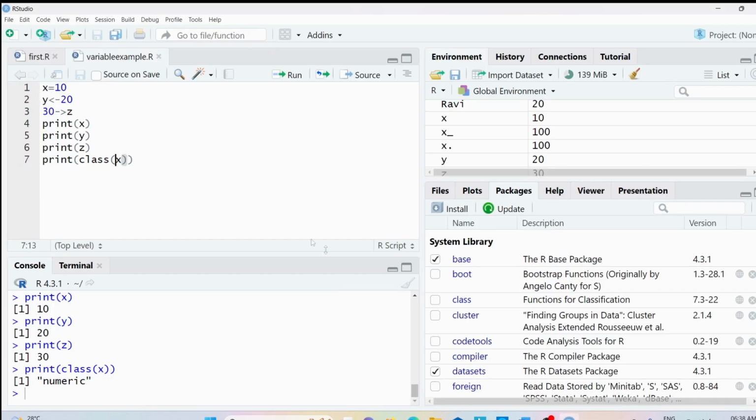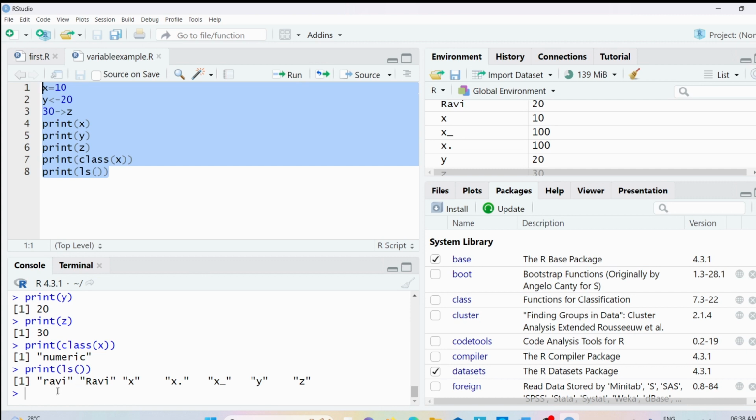If you want to verify it, let me write print ls. Let me save the code and let me run it for you. Now you can see Ravi, x dot x underscore y z, all these variables you have written in this environment and you can verify the values of that. For Ravi you have assigned the value 10, capital Ravi you have assigned 20, x 10, x underscore 100, x dot 100, y 20, z 30. So these are the variables you have defined. So all these variables are there in the workspace.